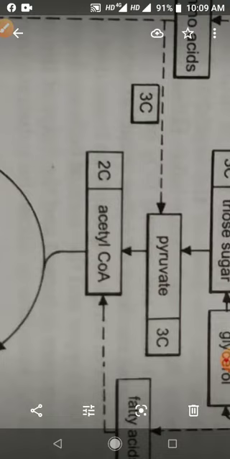So due to this reason, respiration is considered as amphibolic pathway, and the tricarboxylic acid cycle or citric acid cycle or Krebs cycle is the best example or excellent example of amphibolic pathway.